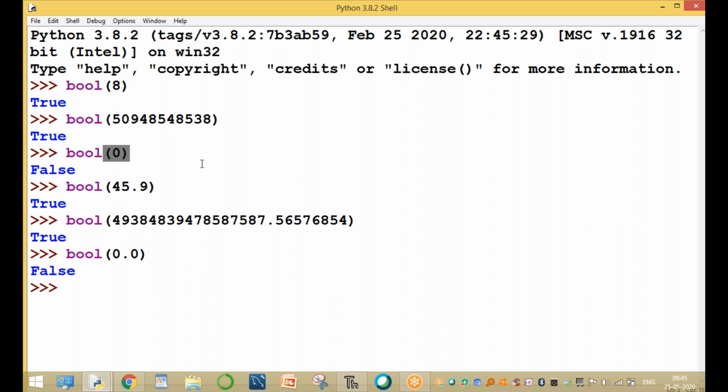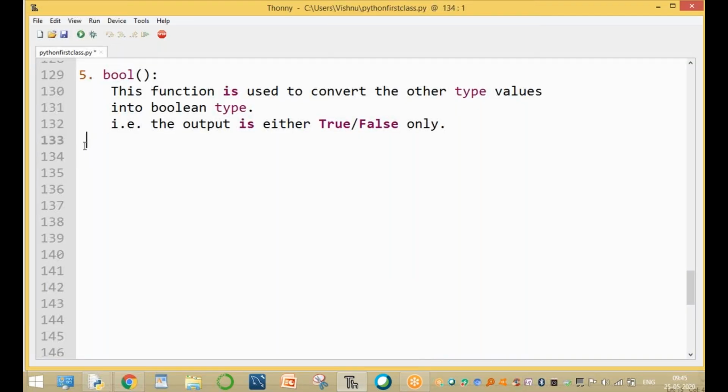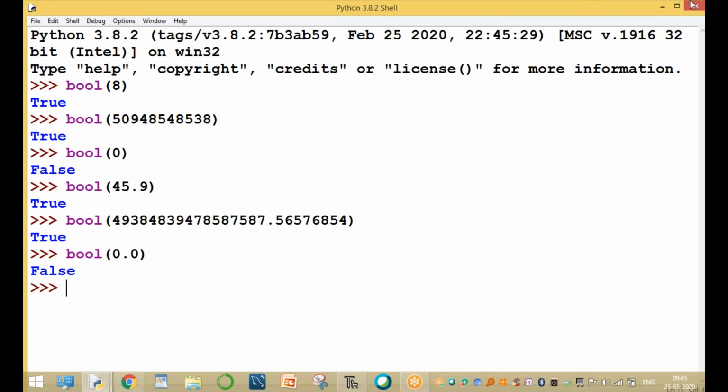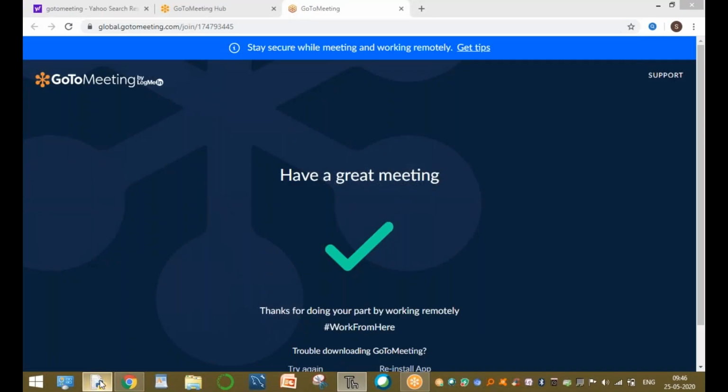Integer values and float values, all these values are converting into Boolean type. Clear, guys? Up to here. Boolean means converting other types to a Boolean type. Clear. Now, the next one.